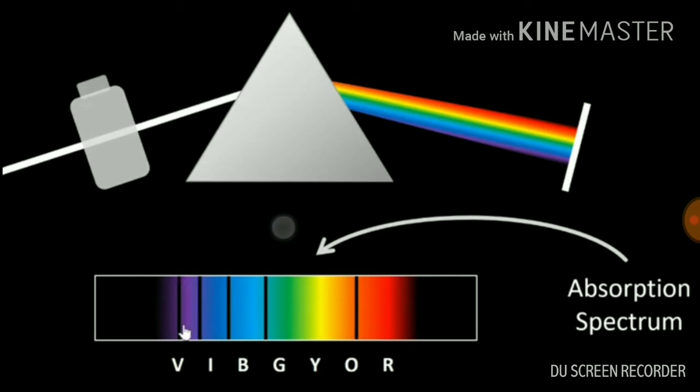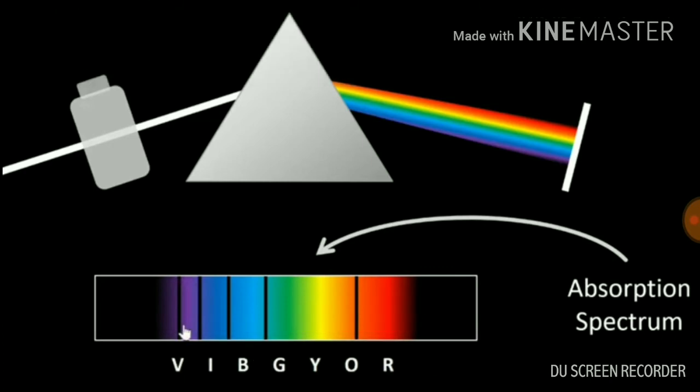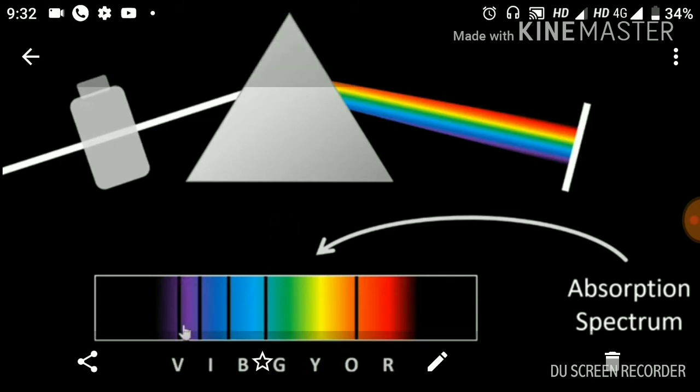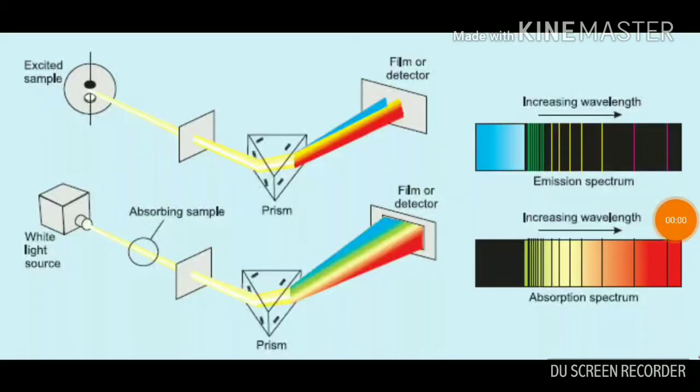So this is your absorption spectrum. So in absorption spectrum you have certain dark bands, and always remember your absorption spectrum is always opposite to that of your emission spectrum. I hope this is clear.